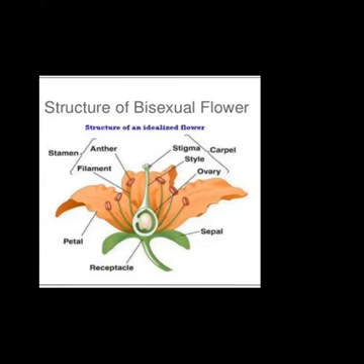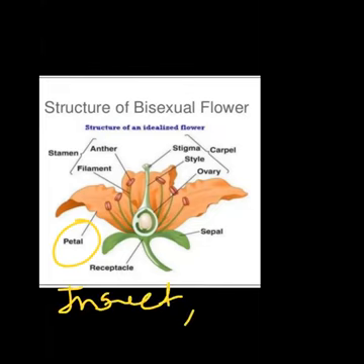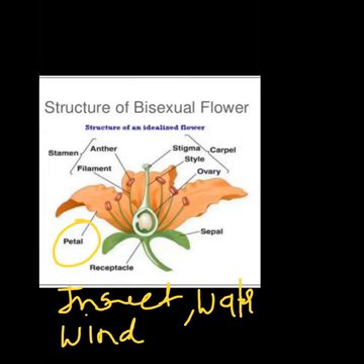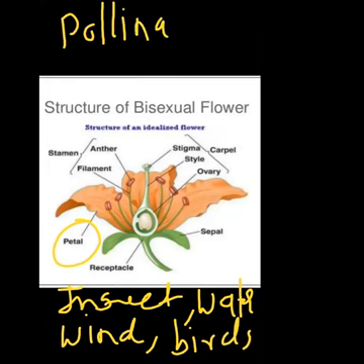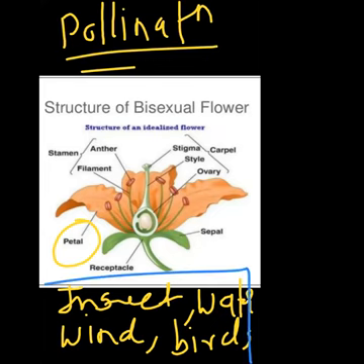So without this process the reproduction is not possible in plants. So that's why this pollination is carried out by insects. It can be carried out by insects or by water also. Many times I will explain to you how. Sometimes it can be carried out by wind, okay, and sometimes by birds. So these are the four agents that are responsible for pollination. Due to these four agents, the male gametes can be transferred to the female gamete. That we will discuss in pollination in detail, right?